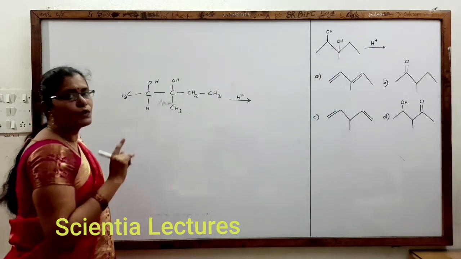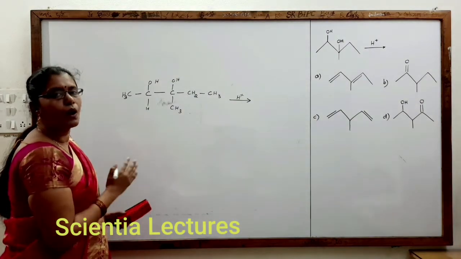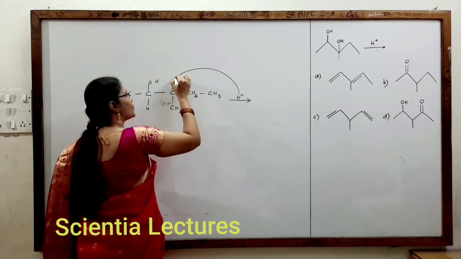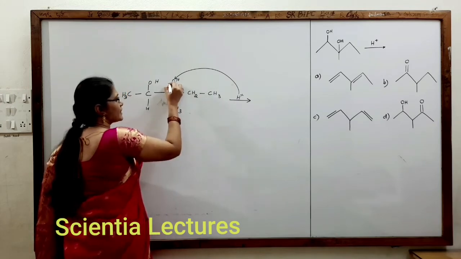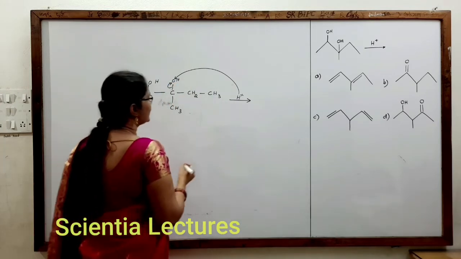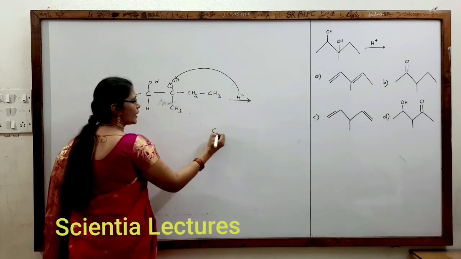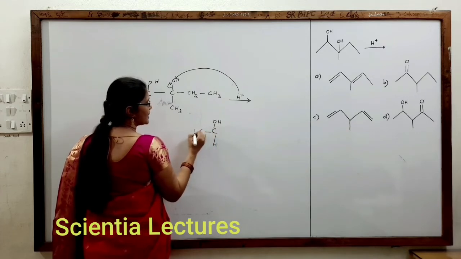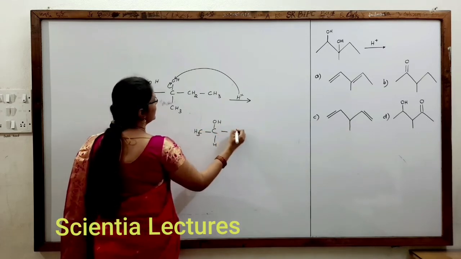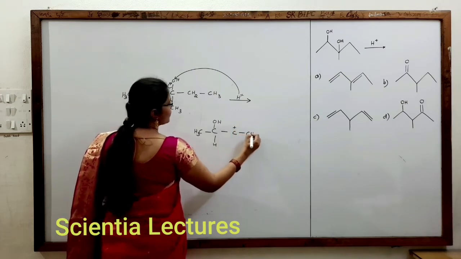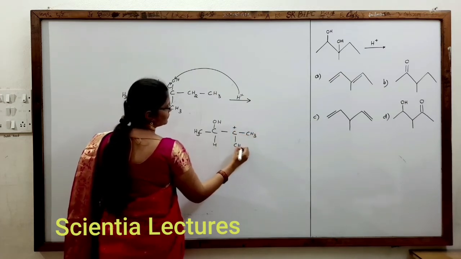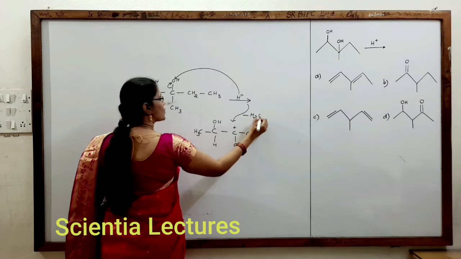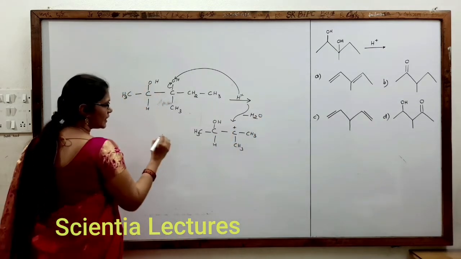We should remember that in the earlier case it was symmetrical; all carbons had the same number of methyl groups. So here H plus would be attracted towards this oxygen, and this drags the electron cloud towards it, and we will get a tertiary carbocation. What is the carbocation produced? OH, H, CH3, C. Here we will get a carbocation because it loses H2O, so minus H2O leads to the formation of this.